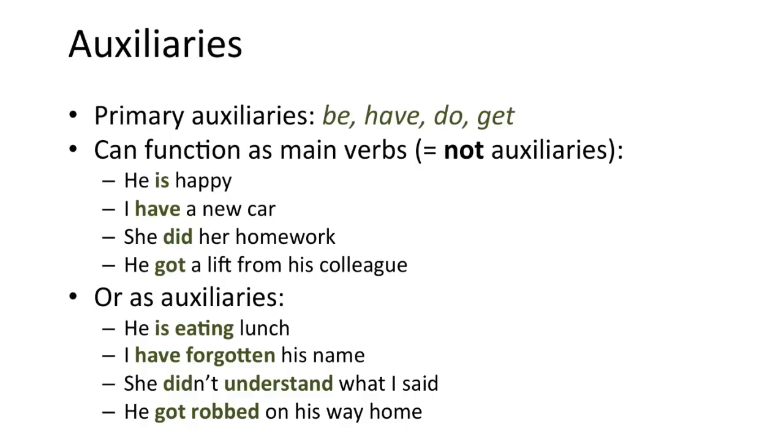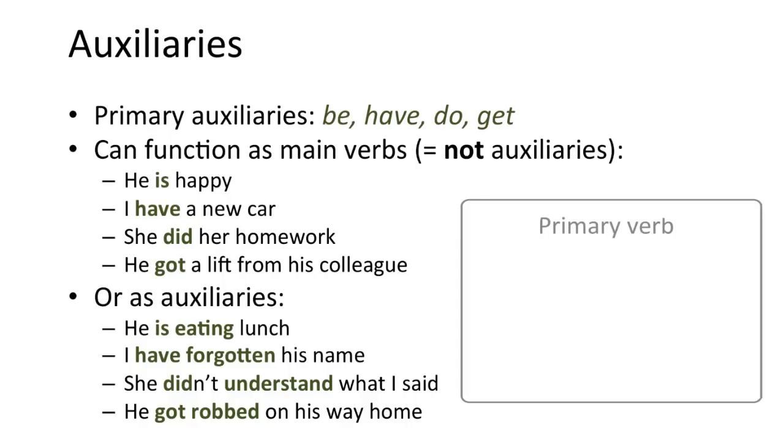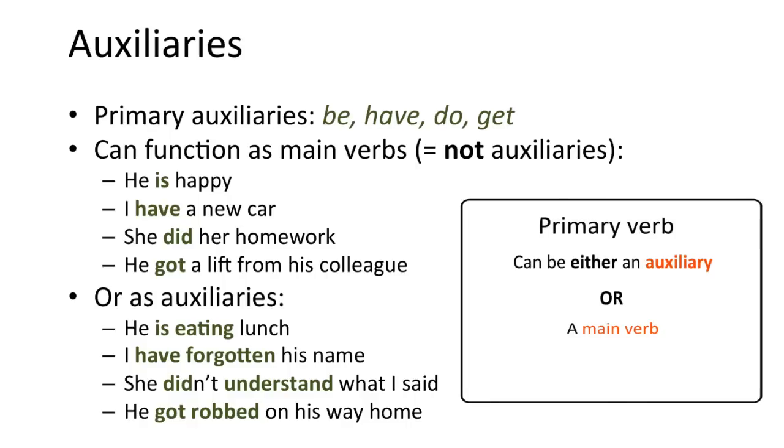It's important to understand that these verbs can be used either as auxiliaries or as main verbs, but they can't be both at the same time. So if be, have, do, or get is functioning as the main verb, it is not an auxiliary.